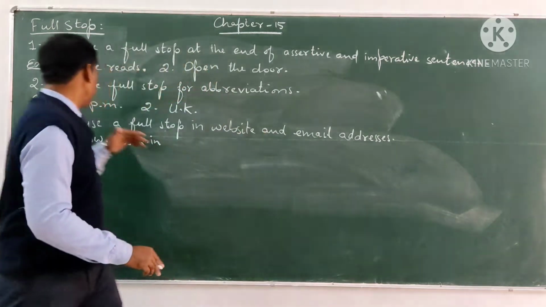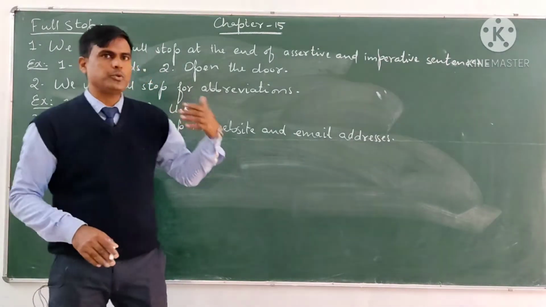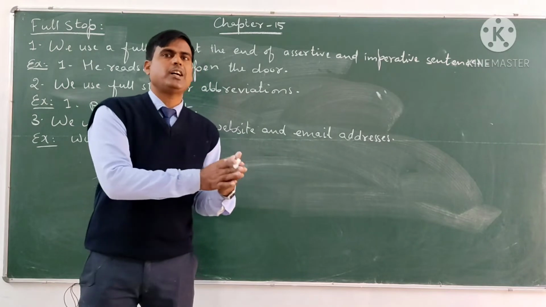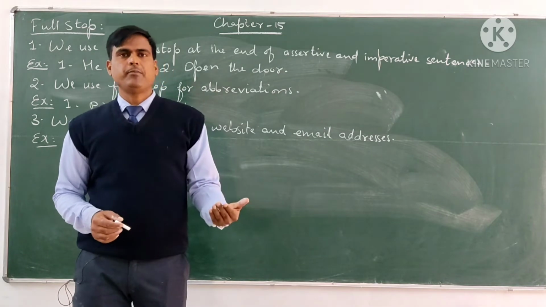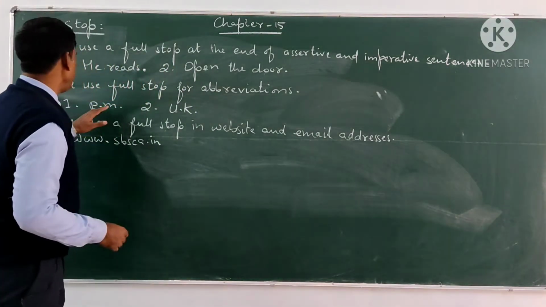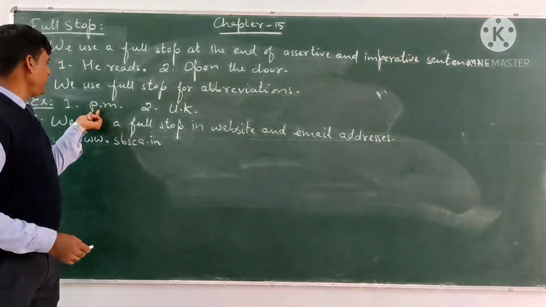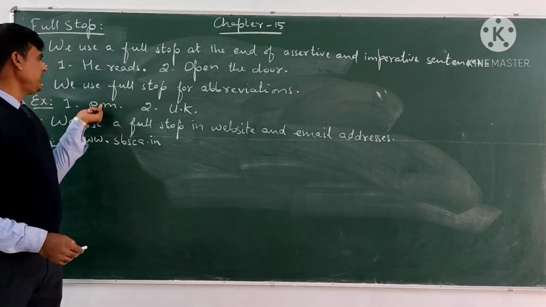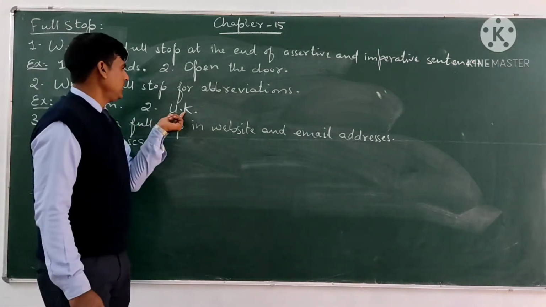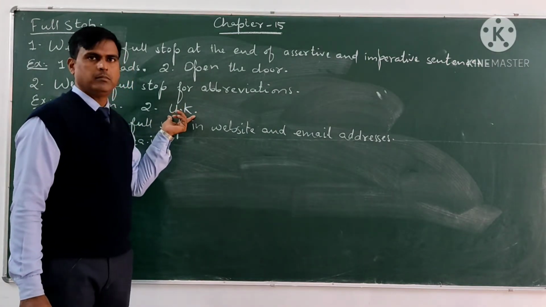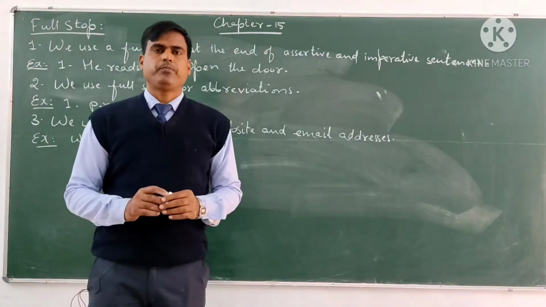We also use the full stop for abbreviation. If we are going to use the abbreviation, the short form of any word, at that time we also use the full stop. For example, PM, it is used for post meridian. We use AM and PM. UK is used for United Kingdom. This is the abbreviation. So for abbreviation we use full stop.